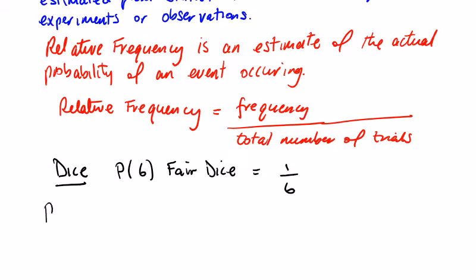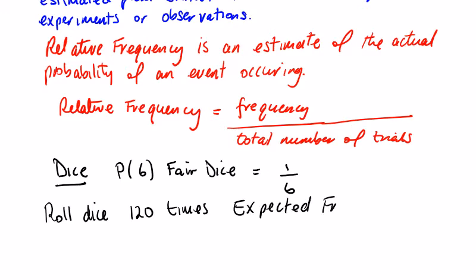So what about if we roll the dice 120 times? The expected frequency, how many times would we expect to get a 6, is the total number of trials multiplied by the relative frequency.